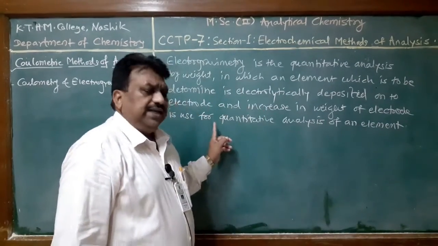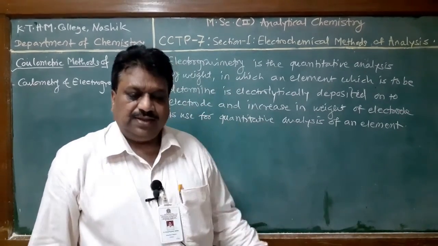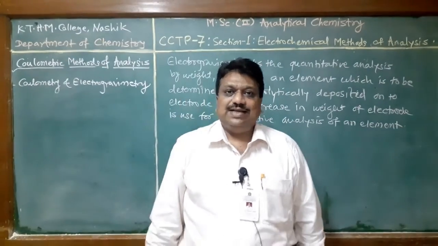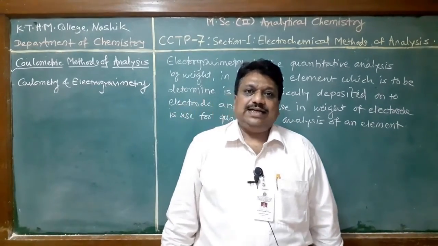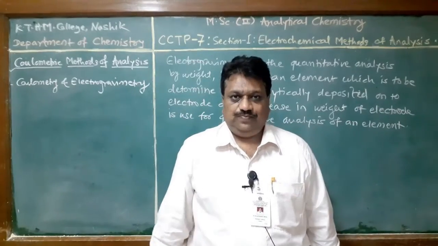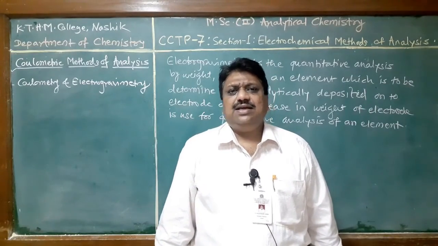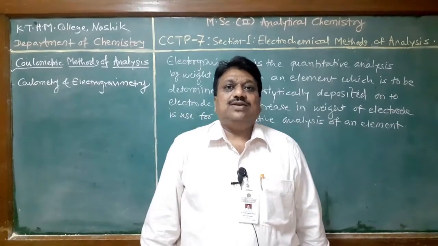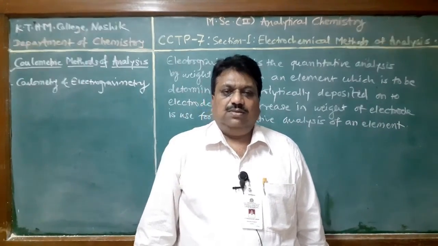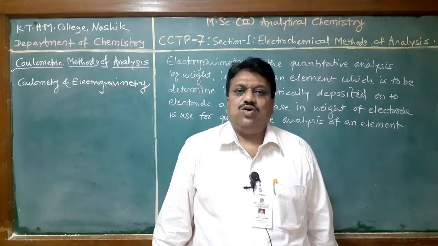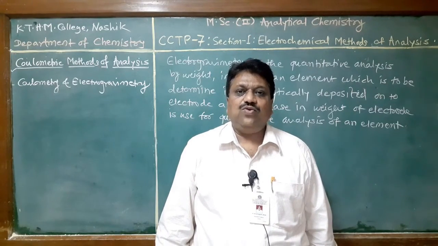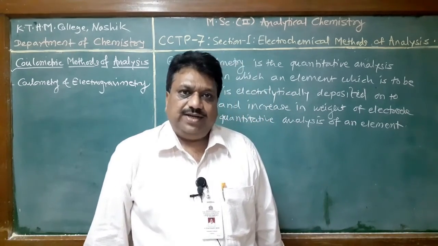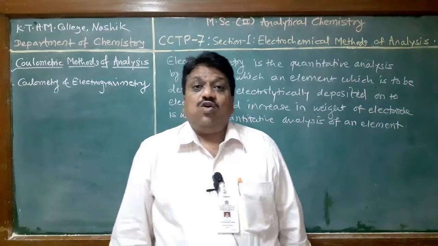Now, in electrogravimetry, the method is applicable only for determination of those analyte which can be electrolytically deposited onto the electrode. There are many chemicals or many substances which undergo either oxidation or reduction, but their deposition is not possible onto the electrode. Therefore, such elements cannot be determined by electrogravimetry, and therefore there is need of coulometry.